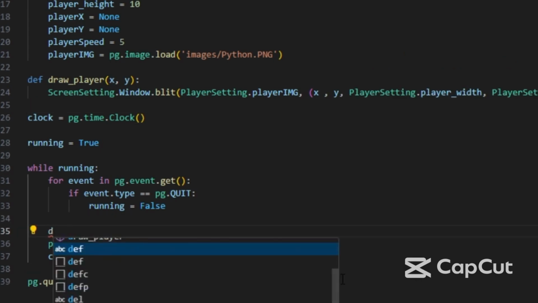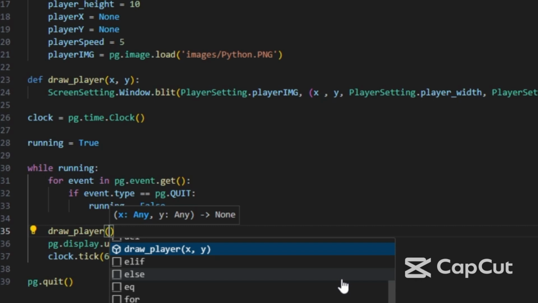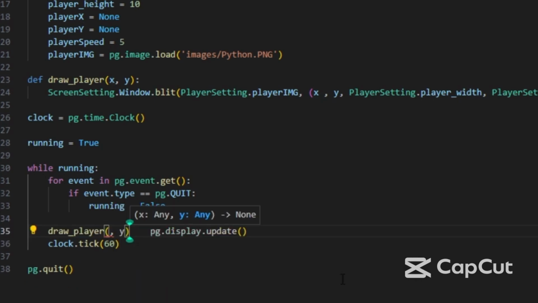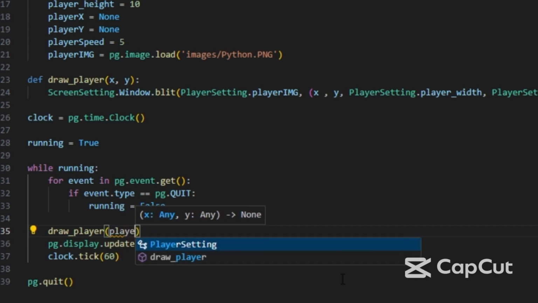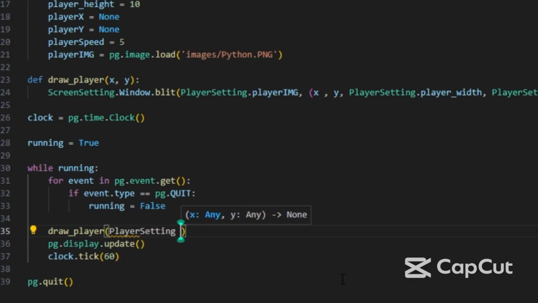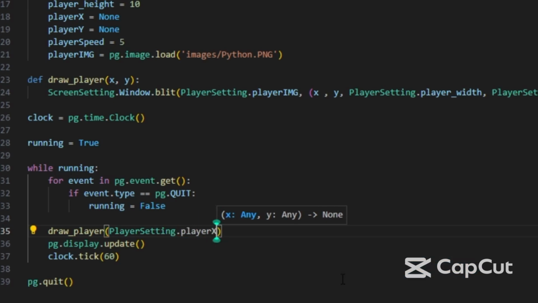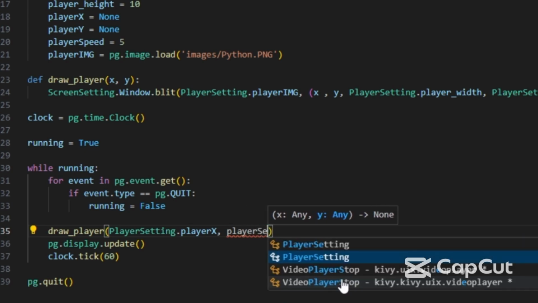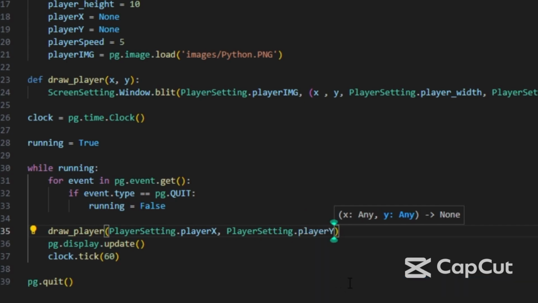After the x and y position, we give the player x and player y their values. Now in the while loop, we need to add the draw player function with player setting dot player x and player setting dot player y. After, we'll give it the values, like percent to player y.